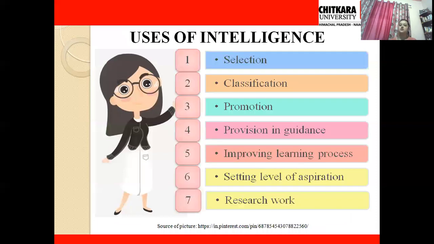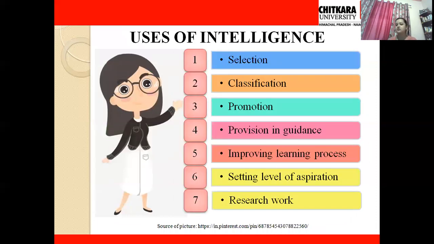So, first use is selection. If I have to select someone according to his intelligence, let's say I'm a class teacher of fifth standard. Now we have some kind of program where we need some students to sing or perform. I would know that this person from my class is good at singing because he has musical intelligence. So I can select a person in accordance with that. That is selection.